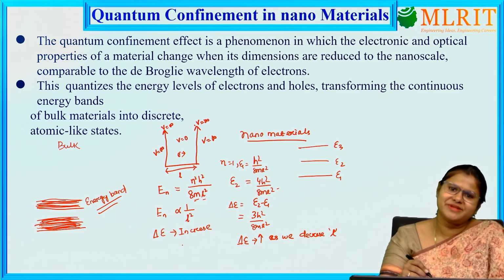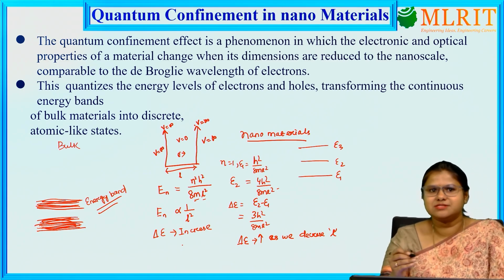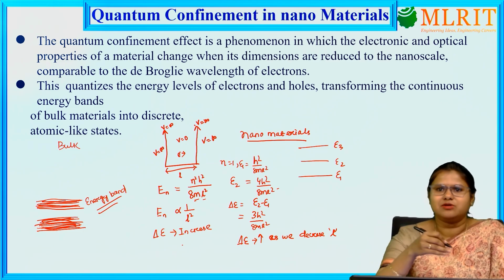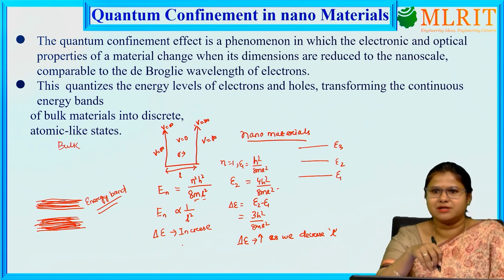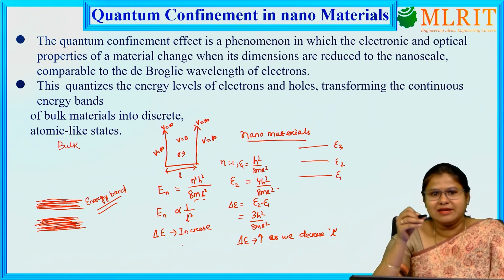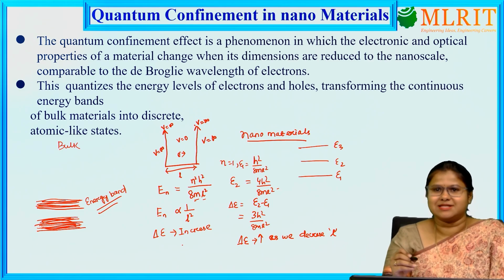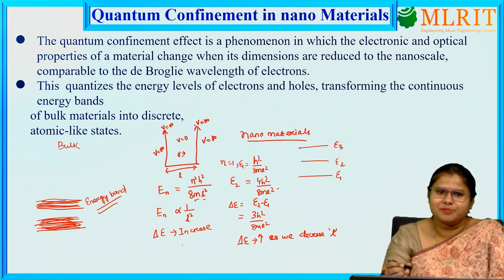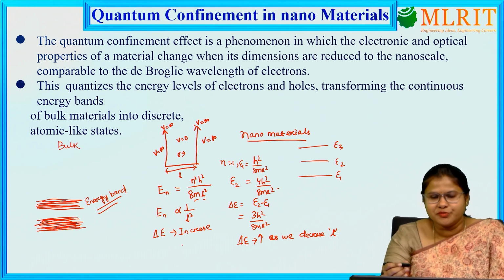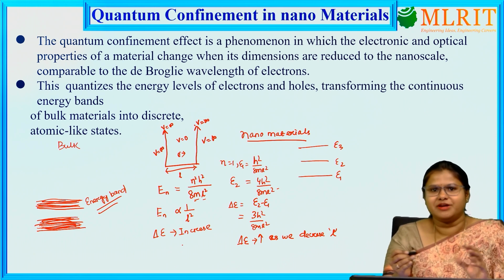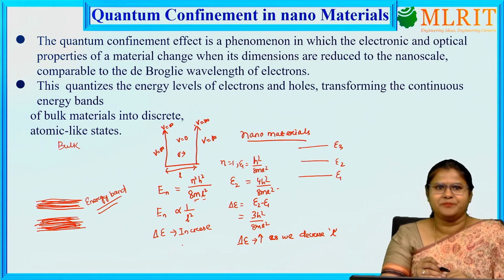Hence the energy gap, which is the distance between the valence band and conduction band, also increases in nanomaterials. As I have mentioned before, it will affect the electronic properties of the material. Because it affects the band gap, the electrical properties of a material will change in a vast way when we go to nanoscale.